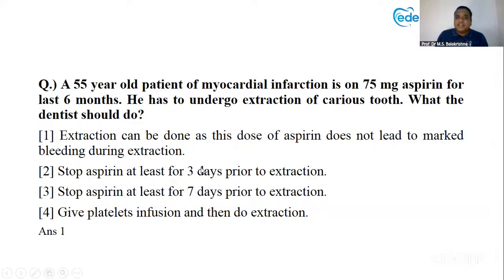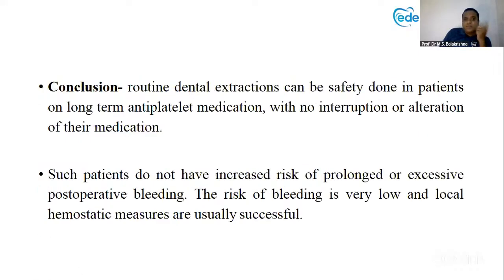That is the answer, answer number 1. Please do not get confused with options 2 and 3. Such patients do not have an increased risk of prolonged excessive postoperative bleeding. Risk of bleeding is very low up to 75 mg, so you can carry out the extraction.